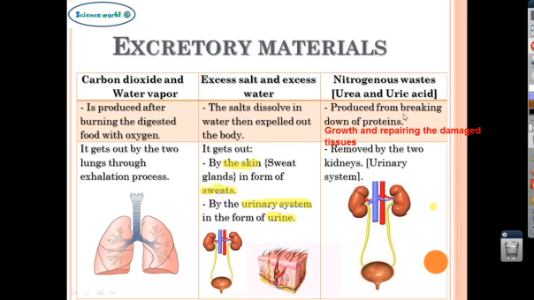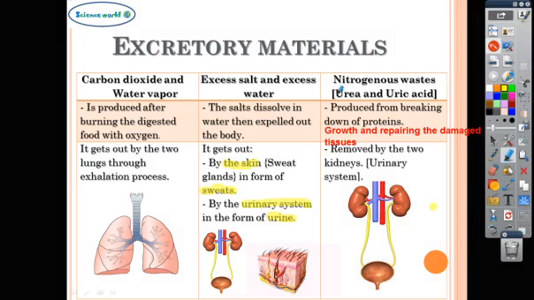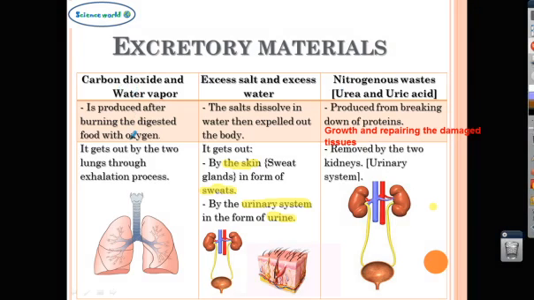So, again, repeat after me. Carbon dioxide and water vapor are expelled outside the body by the two lungs. Excess salt and excess water are expelled outside the body through the skin in the form of sweat and the urinary system in the form of urine. The last one, nitrogenous wastes, are removed by the two kidneys in the urinary system.